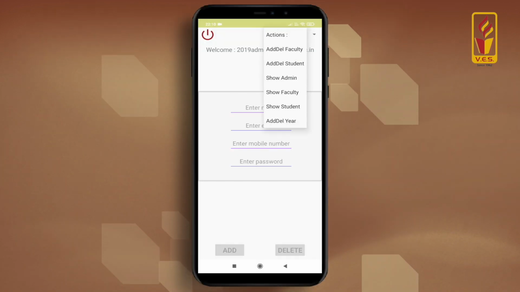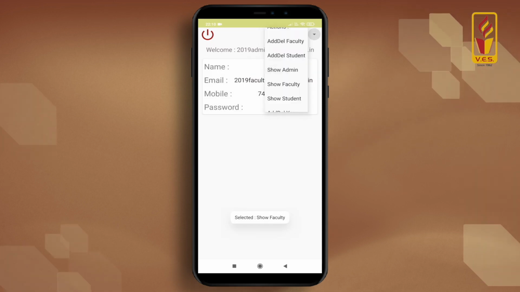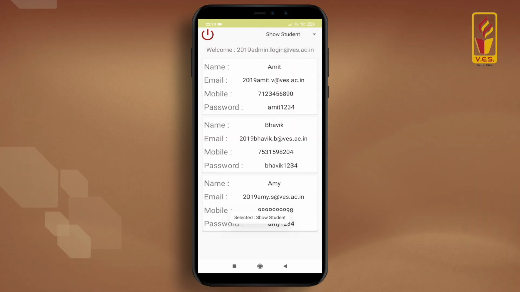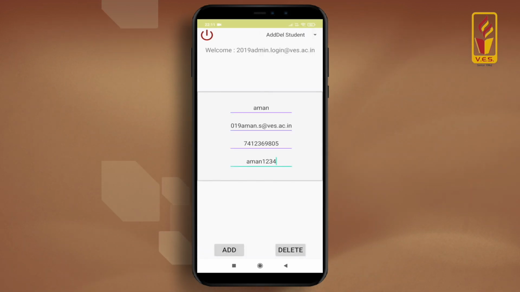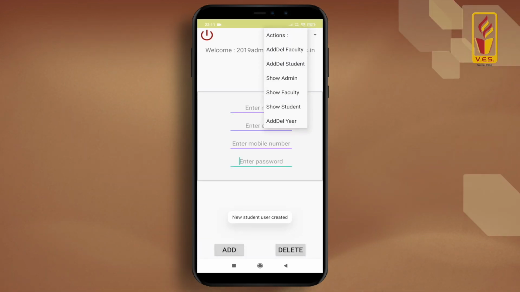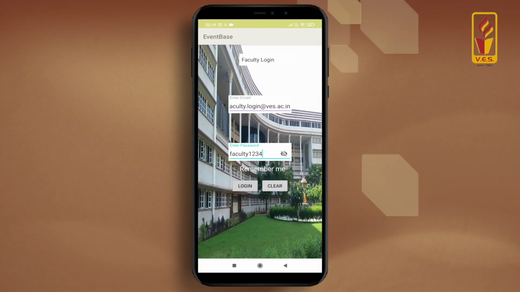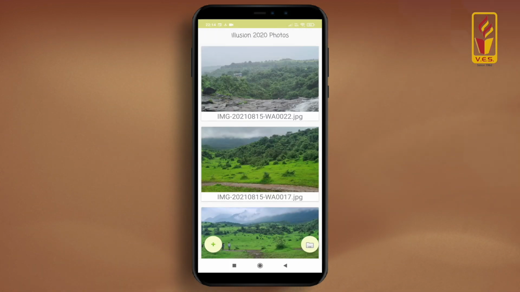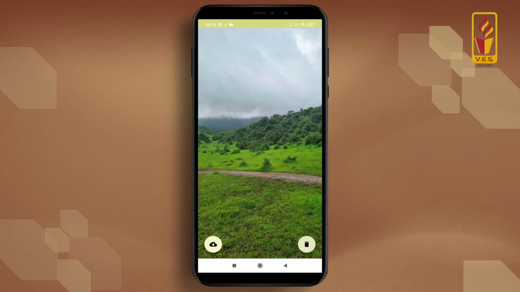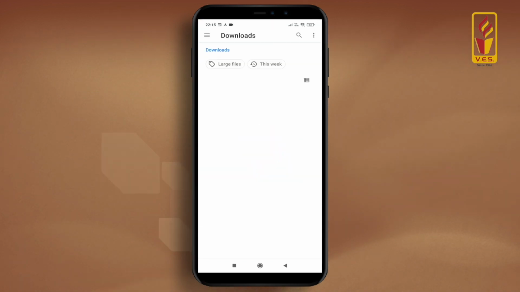First of all, in the admin module, we can select the drop down from the top right corner and we can select a year, add a year, delete or add a faculty, and the same with the student. Next, with the faculty, we can do the same thing and select the drop down menu from the top right corner, select the events, select the photos and download, delete or upload them.